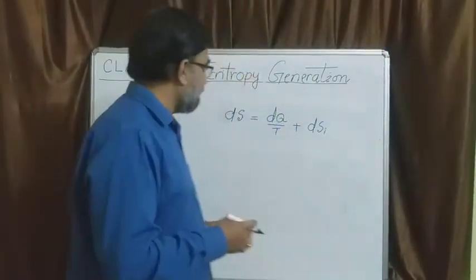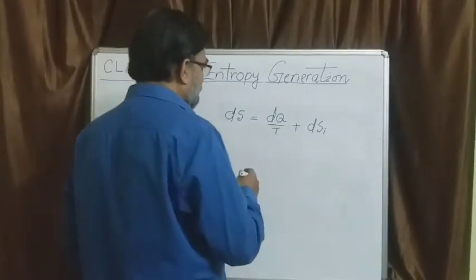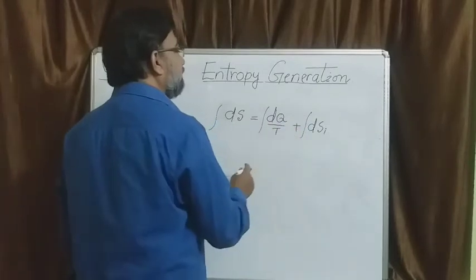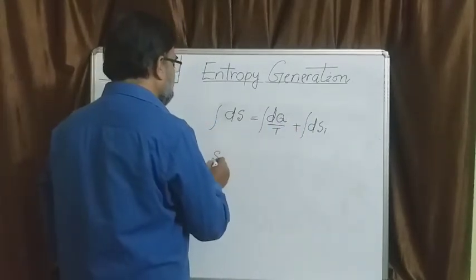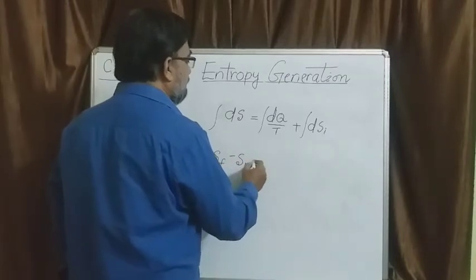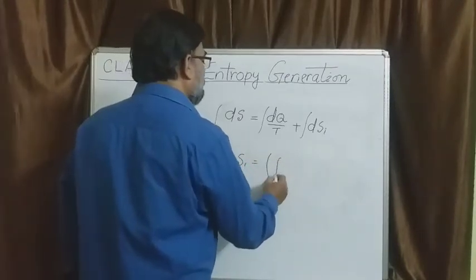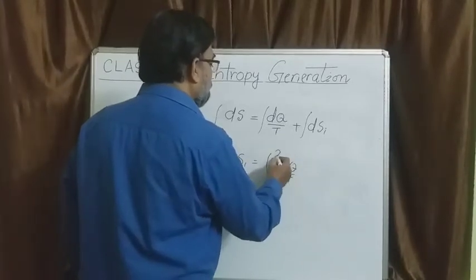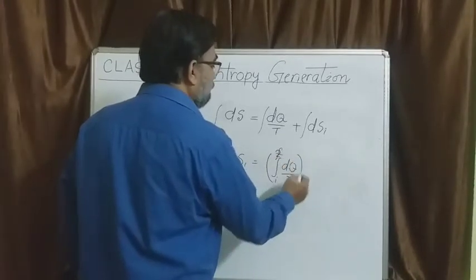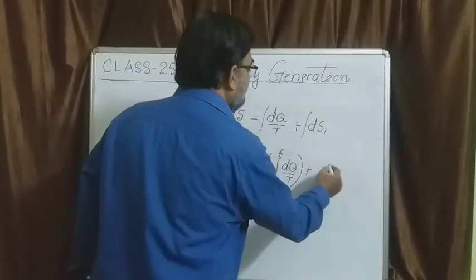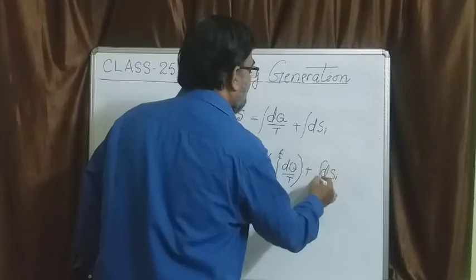Now, if you integrate this, then what happens? This is S_F minus S_I, the change in entropy, due to the external term, integral of dq by T from 1 to 2, or I to F, and the integral of dS_i.